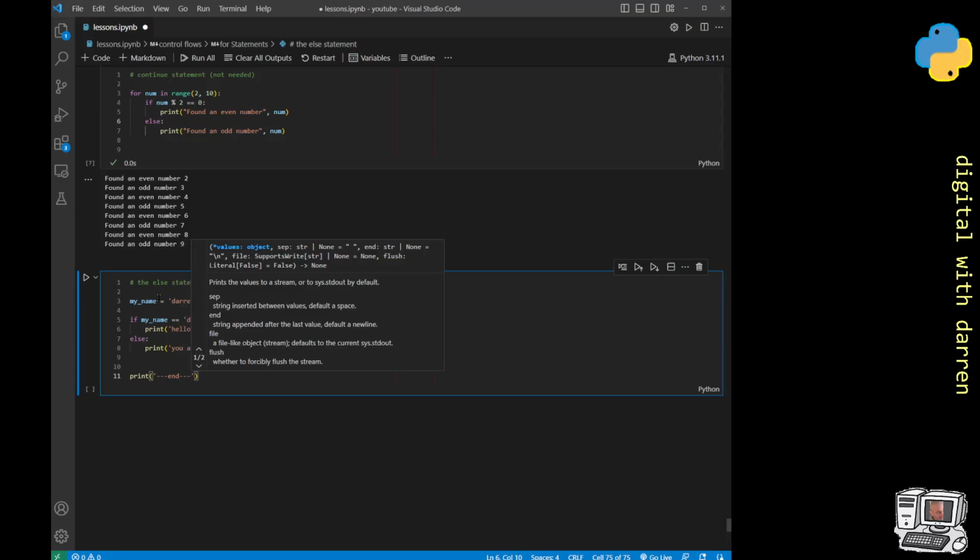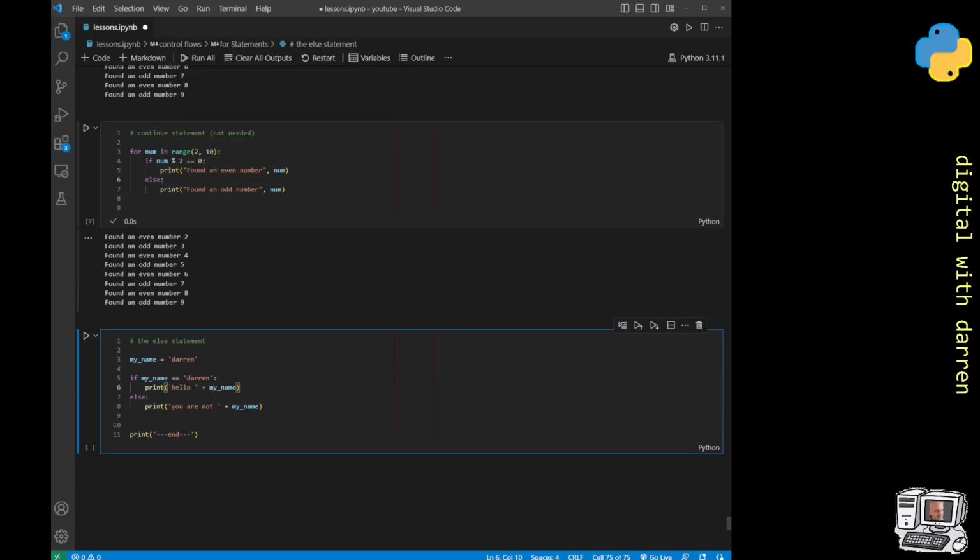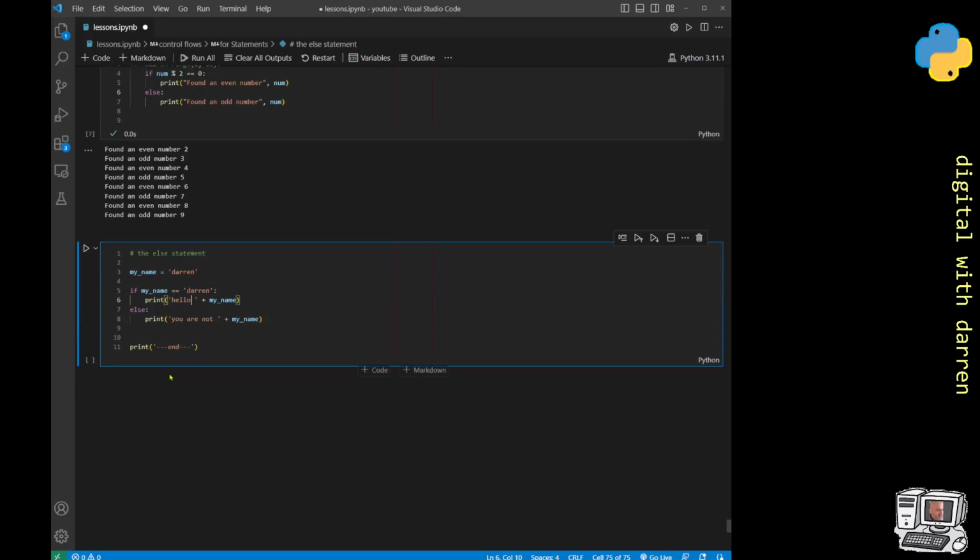So we've seen this before. We've seen ifs and we've seen else ifs, and we have seen else's before. So in the for loops it runs exactly the same. If a condition is satisfied, else. So that's basically the else statement.